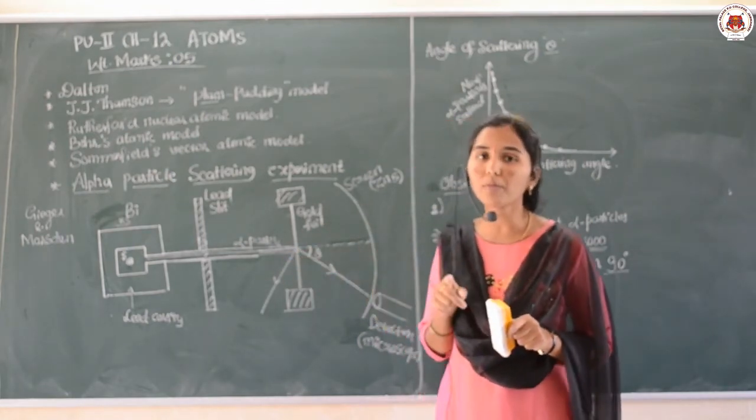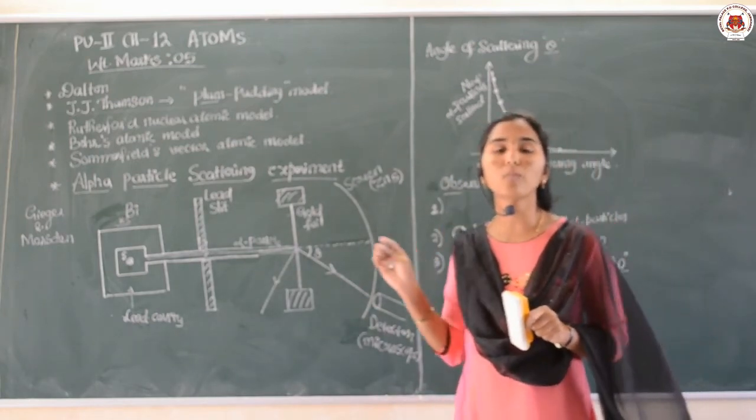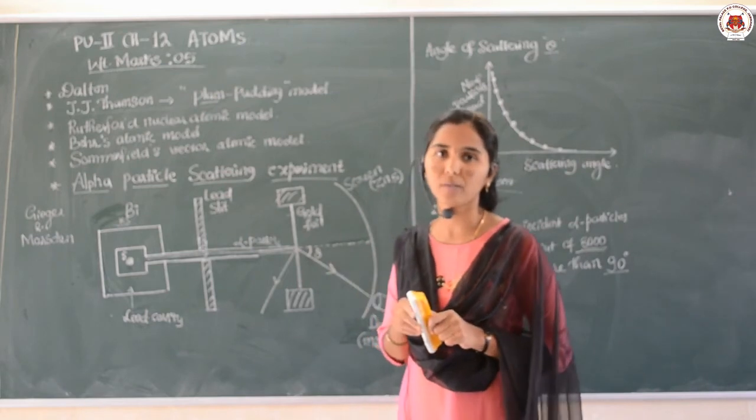Therefore, by these observations, the Rutherford atomic model was proposed.